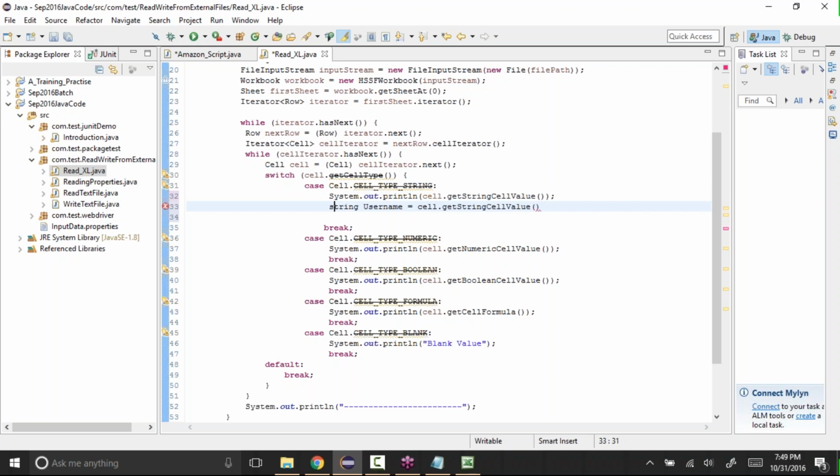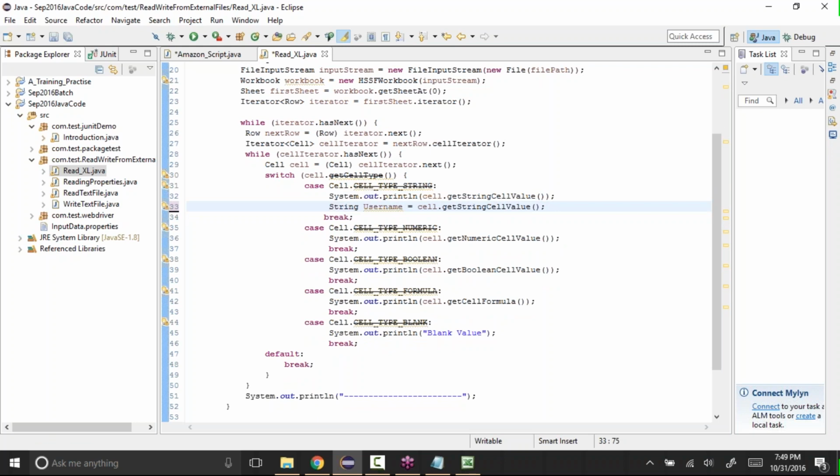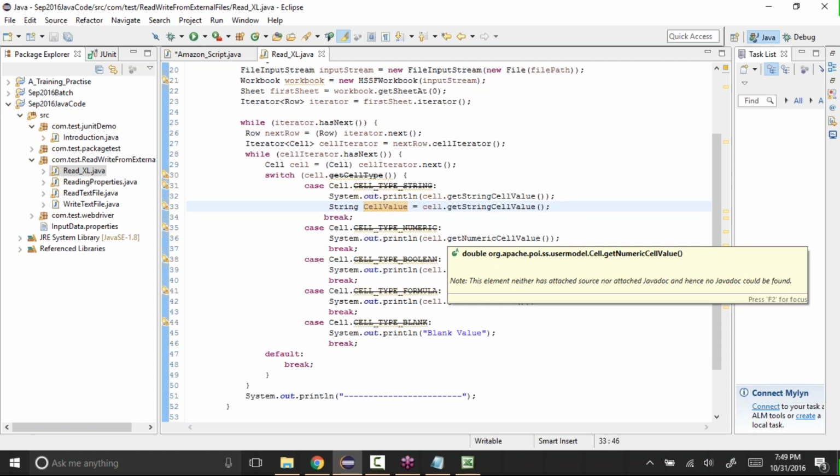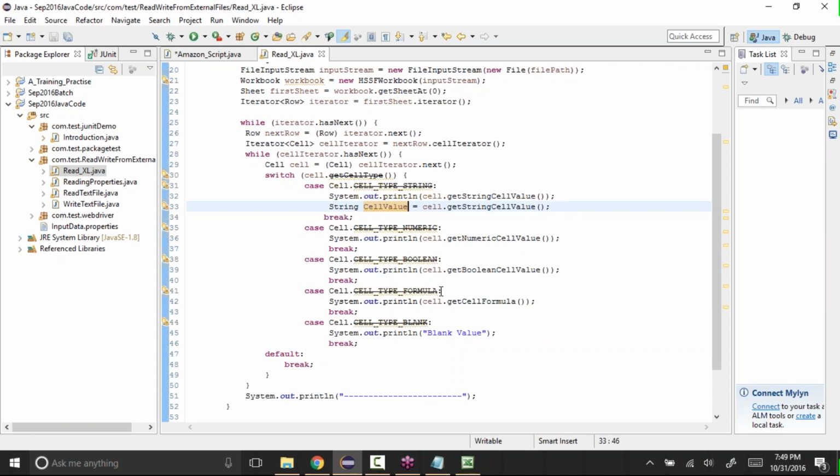Or instead of username, we'll say cell value. Actually we have two of them, so cell value, and then we'll come here.